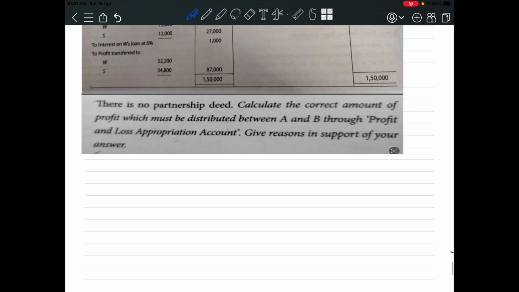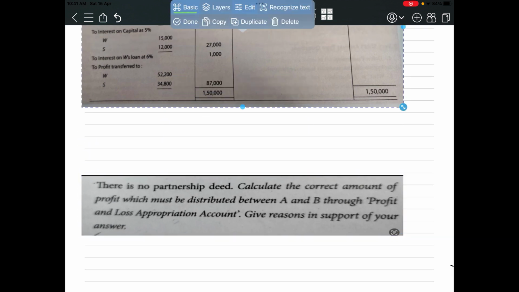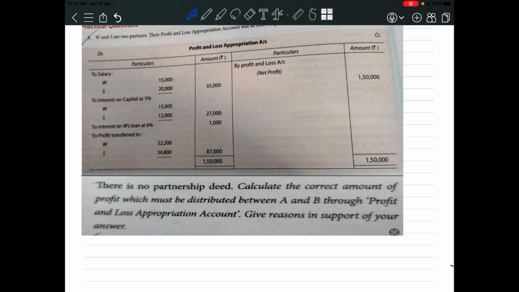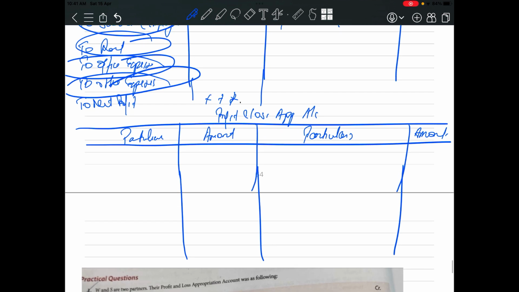This will be your particulars and this will be the amount.